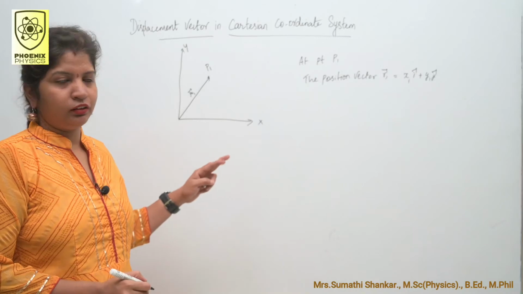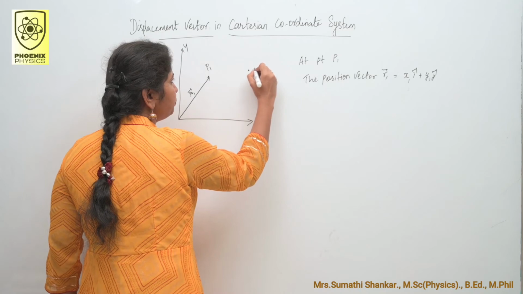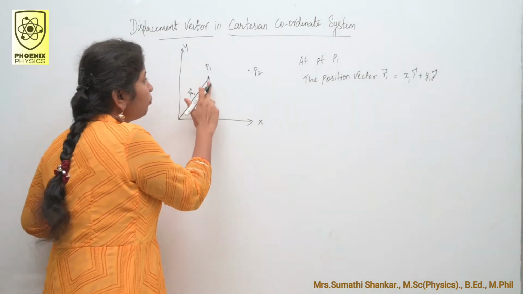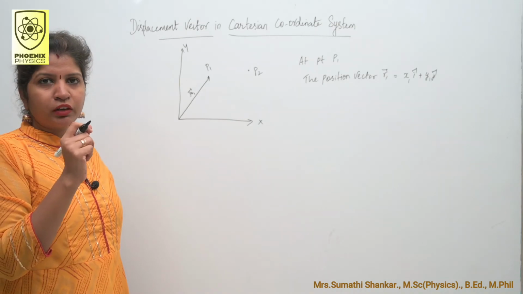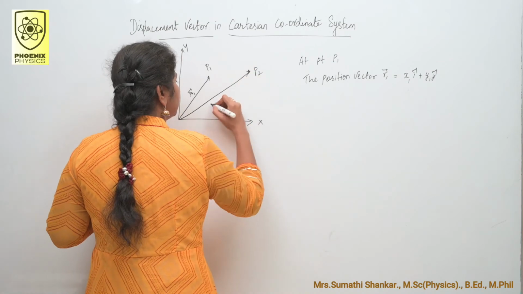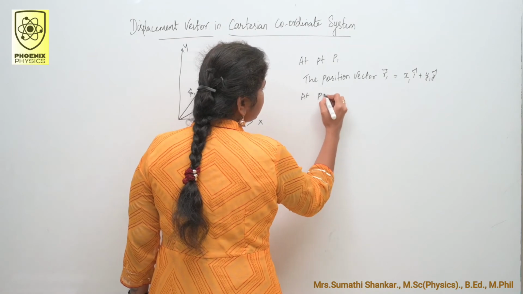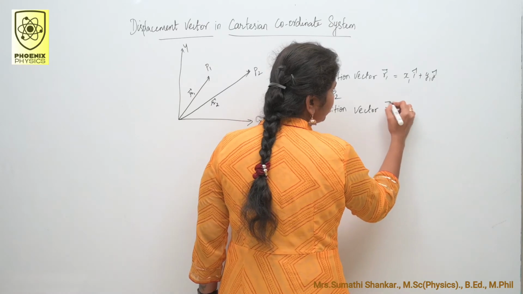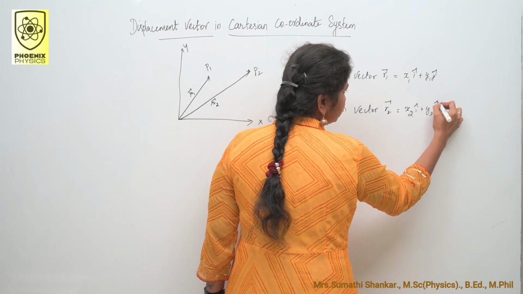Then consider another point P2, or we can say the object moves from point P1 to point P2. Now how do you draw the position vector? Like this. This is my R2 vector. At point P2, the position vector R2 is equal to x2 i vector plus y2 j vector.